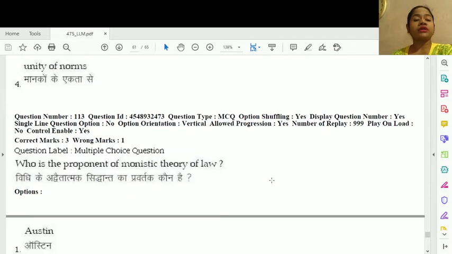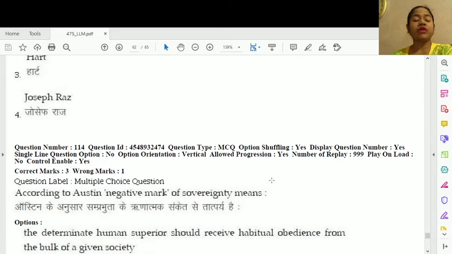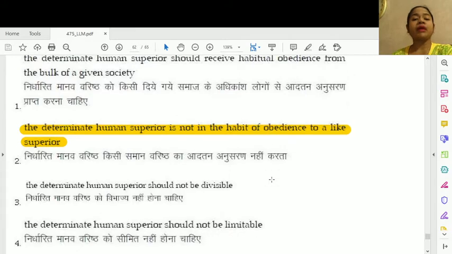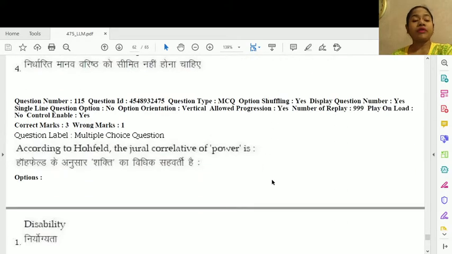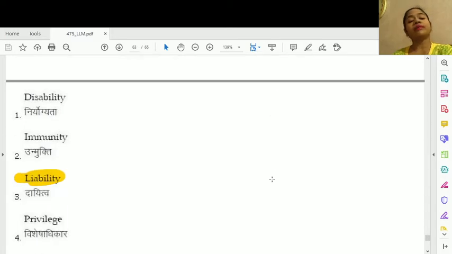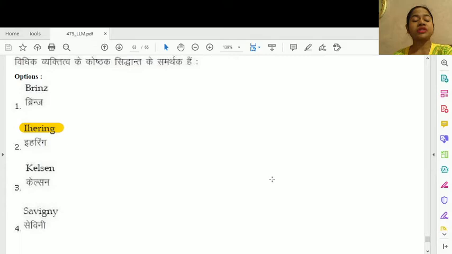Question number 113, who is the proponent of the monistic theory of law? Again Kelsen. 114, according to Austin, negative mark of sovereignty means option number 1, the determinate human superior is not in the habit of obedience to a like superior. This is the negative mark of sovereignty given by Austin. Question number 115, according to Hohfeld, the jural correlative of power is option number 3, liability. Question number 116, the supporter of the bracket theory of legal personality is option number 2, Ihering.